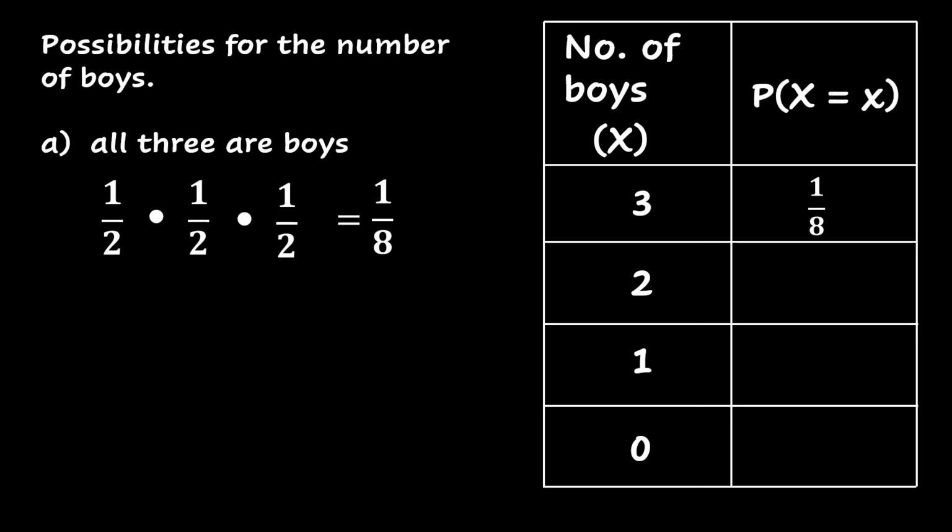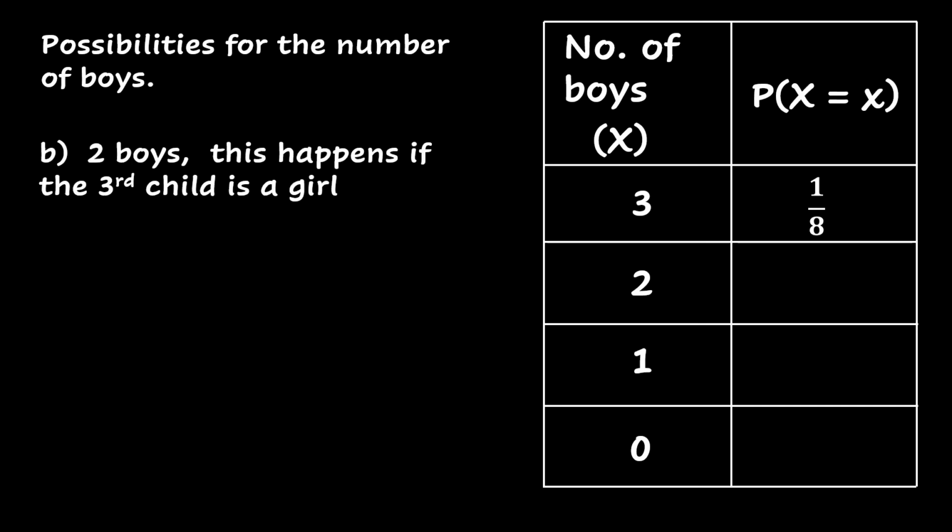Now we are going to consider the case where we have 2 boys. And like I said before, 2 boys will happen when there is a boy as the first child, a boy also in the second child, and in the third child it's a girl. The probability for a boy in the first child is 1/2. The probability of having a boy as the second child is also 1/2. And the probability of having a girl as the third child is also 1/2. So we multiply 1/2 times 1/2 times another 1/2, and that will also give us 1/8. So the probability of having 2 boys is also 1/8.